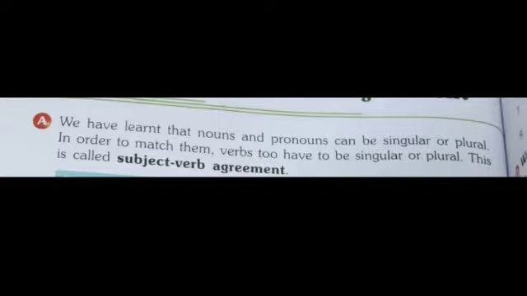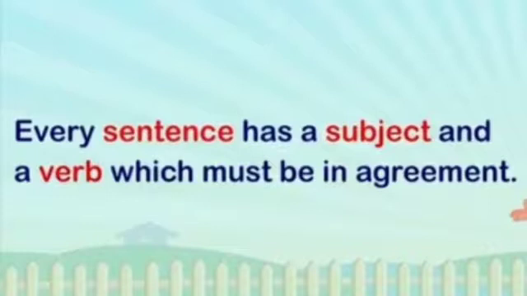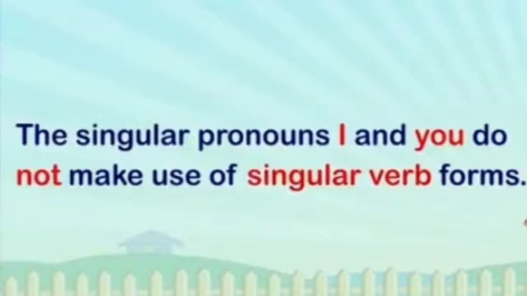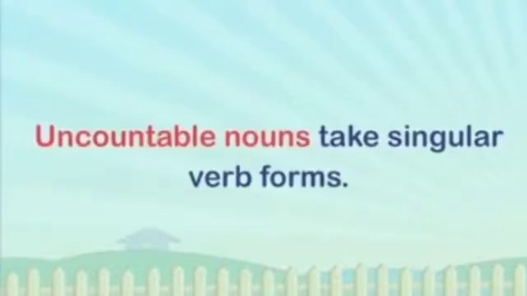I repeat, in order to match them, verbs too have to be singular or plural, and this is called subject verb agreement. Every sentence has a subject and a verb which must be in agreement. Now, singular verbs have singular subjects, plural verbs have plural subjects. The singular pronouns I and you do not make use of singular verb forms.